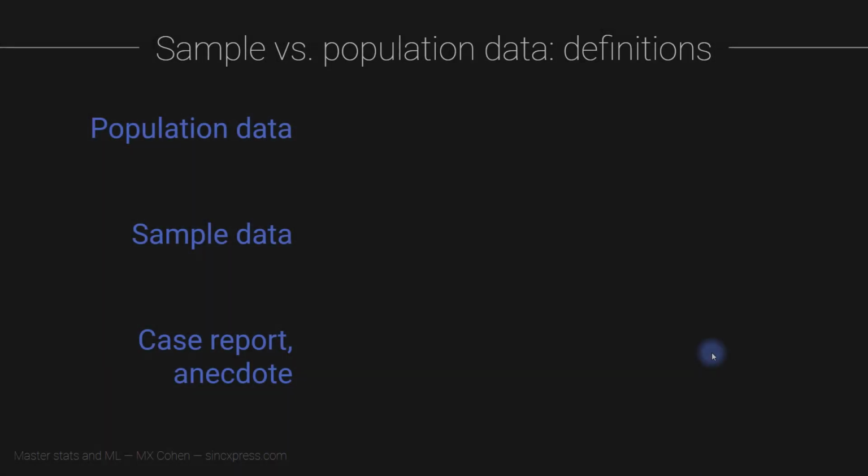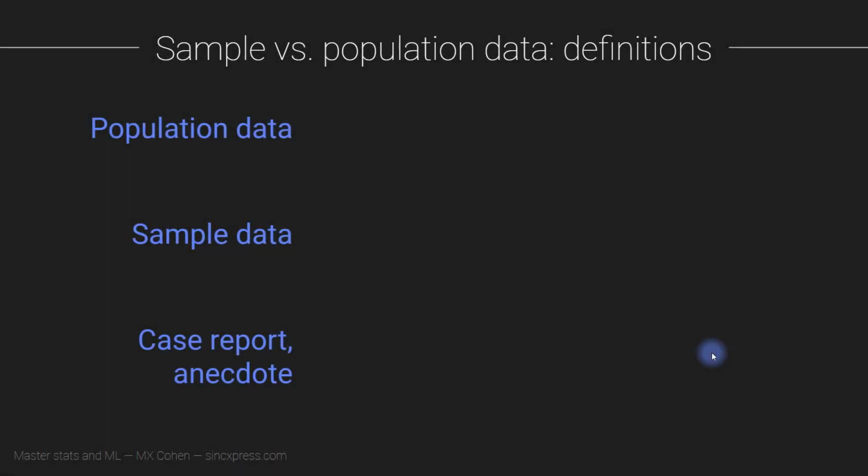When we do research and we gather data, we can collect different kinds of data from a different number of individuals. And these individuals can be people if we're studying people or human behavior, but they're not limited to people. We can also do research on mountains and stars and viruses. There's all sorts of things we can do research on and sizes of data sets that we can gather. So I'm going to distinguish between population data, sample data, and case reports, which are also sometimes called anecdotes.